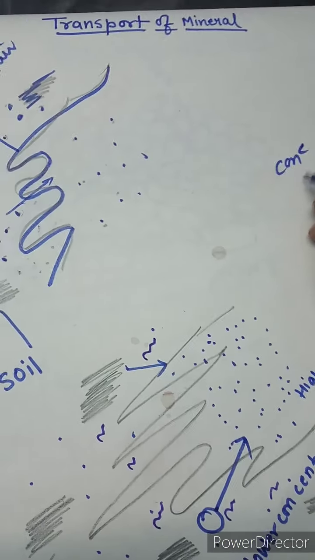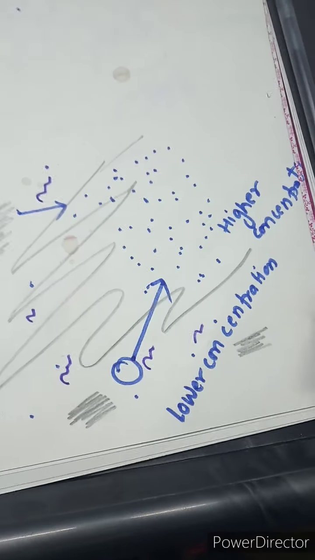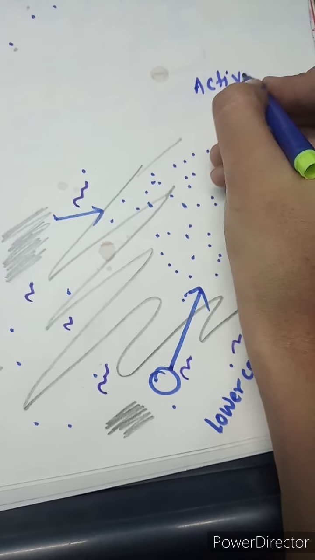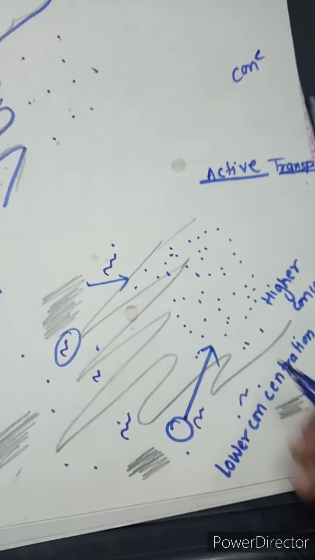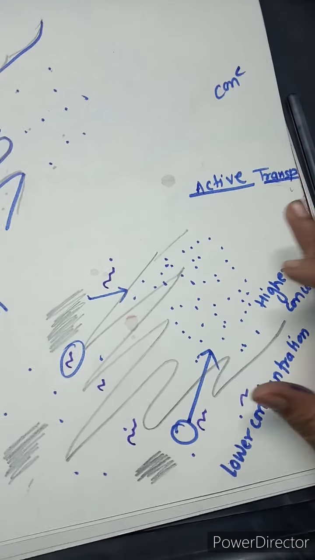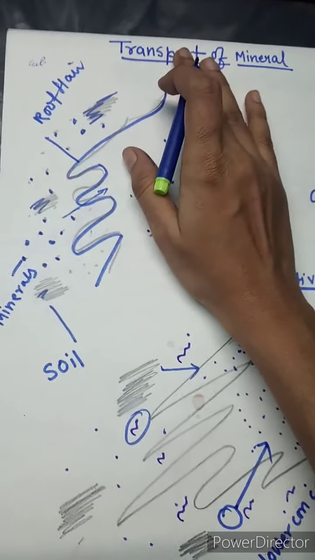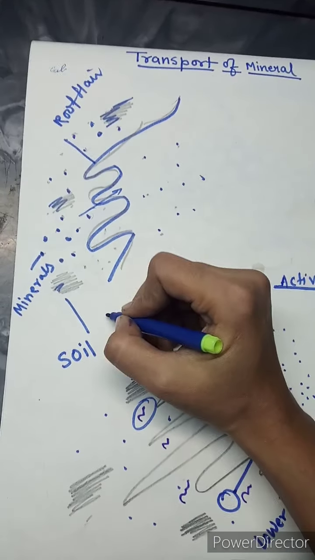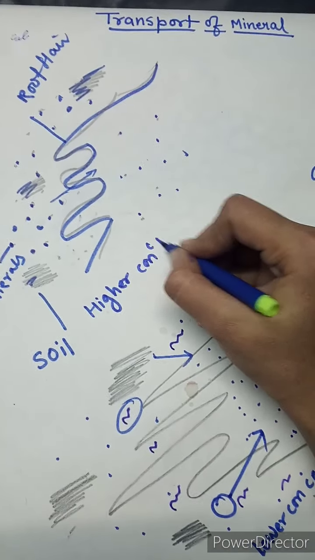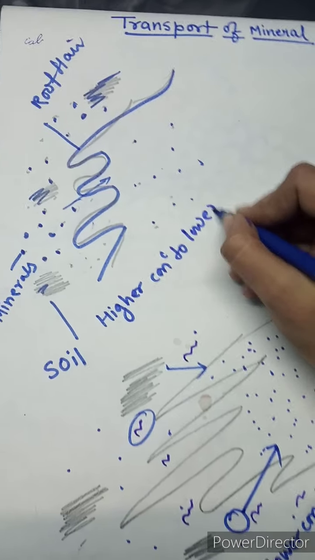So this is called active transport, in which ATP is required. It is against the concentration gradient, so from lower concentration to higher concentration, that is active transport of minerals. Here it was a passive form of transport, from the higher concentration to lower concentration.